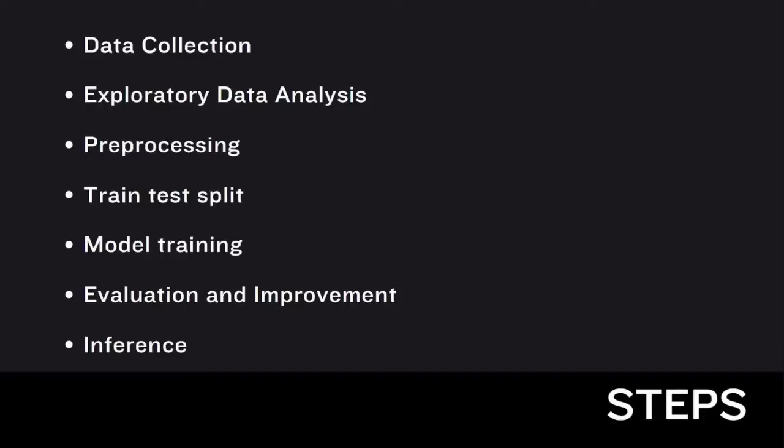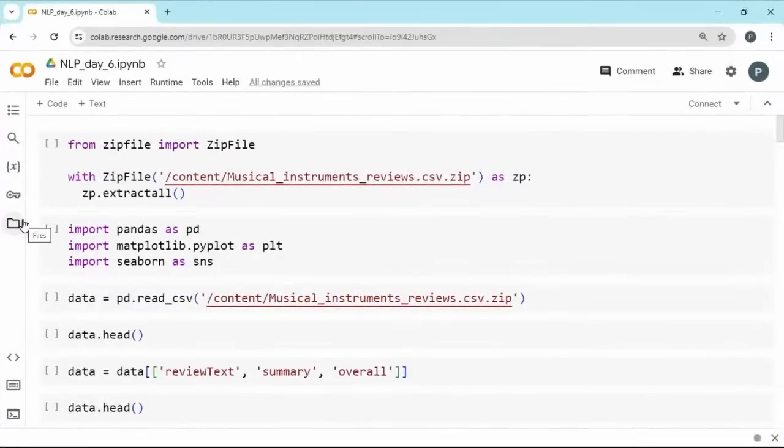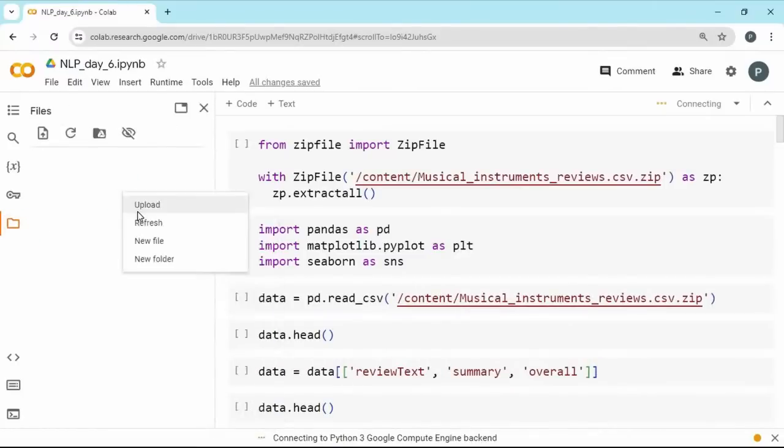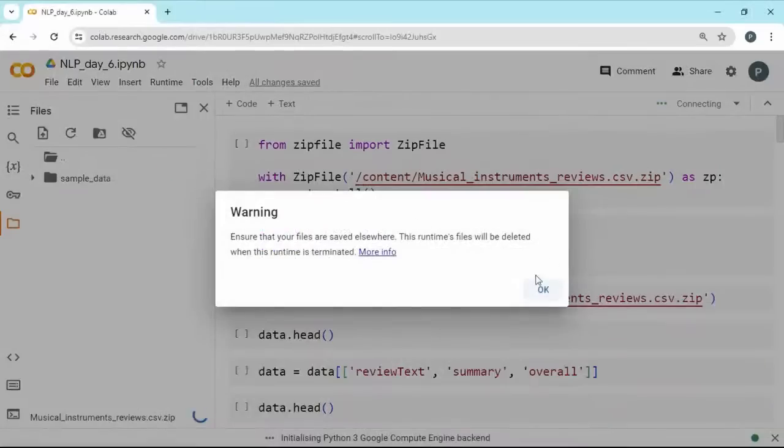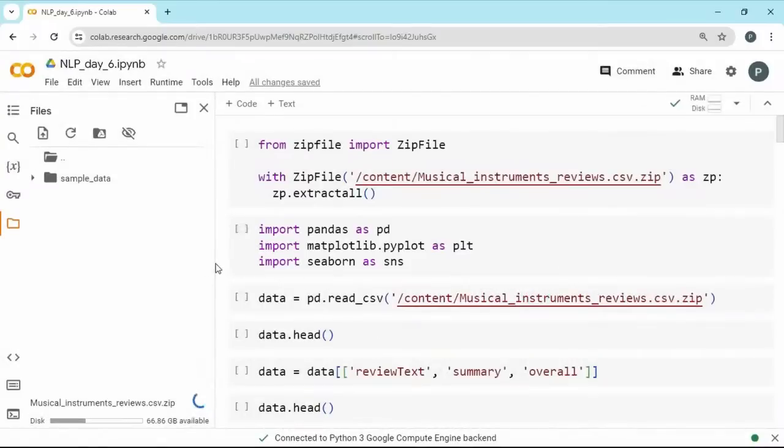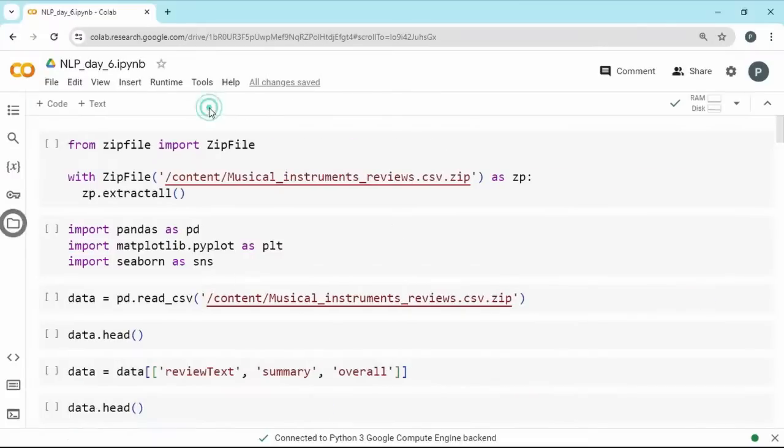So without wasting time, we are going to move into our Google Colab to start. Let us connect to it, and let us upload the data set as well. We have a musical instrument review data set. Amazon has quite a bunch of things, a huge amount of data, and we are picking the musical instruments reviews, which are reviews of musical instrument products. We are going to extract it first, then see the contents inside and make it work by creating a model.